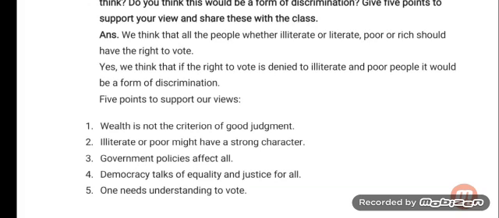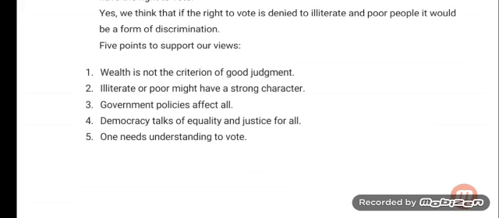Answer is, we think that all the people, whether illiterate or literate, poor or rich, should have the right to vote. Yes, we think that if the right to vote is denied to illiterate and poor people, it would be a form of discrimination. 5 points to support our views. Number 1, wealth is not the criterion of good judgment. Number 2, illiterate or poor might have a strong character. Number 3, government policies affect all. Number 4, democracy talks of equality and justice for all. Number 5, one needs understanding to vote.